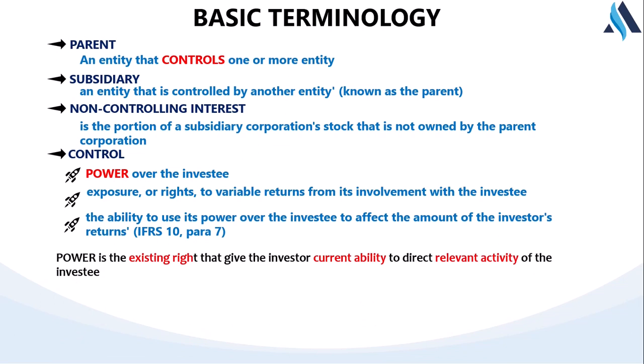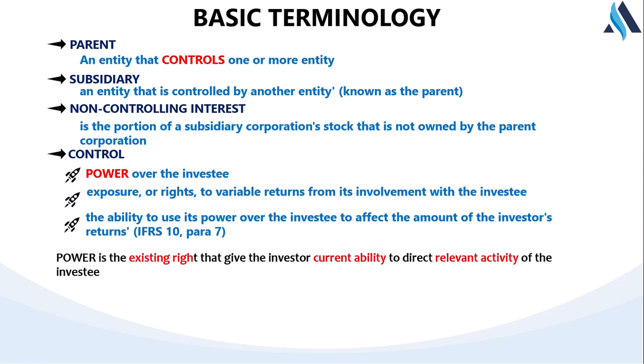The standard says that power is the existing right that gives the investor the current ability to direct the relevant activity of the investee. Before you can have power over your subsidiary, there must be an existing right, which you get as a result of buying the equity share capital of that company. That gives you the right.